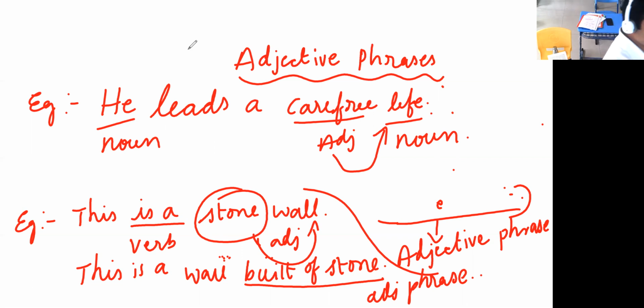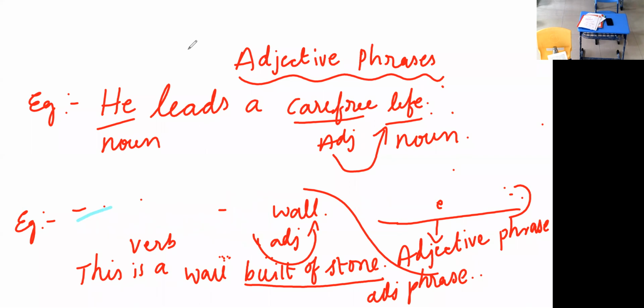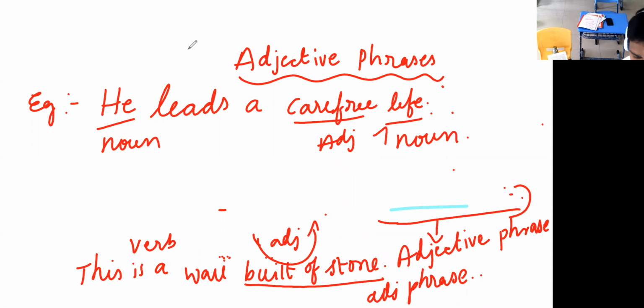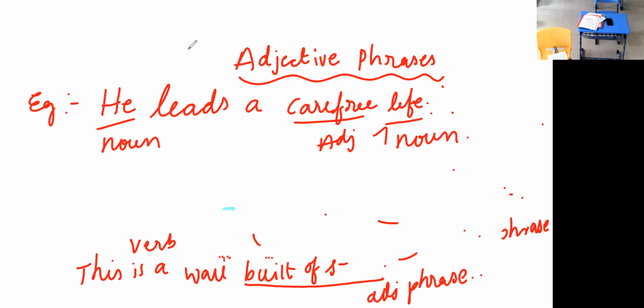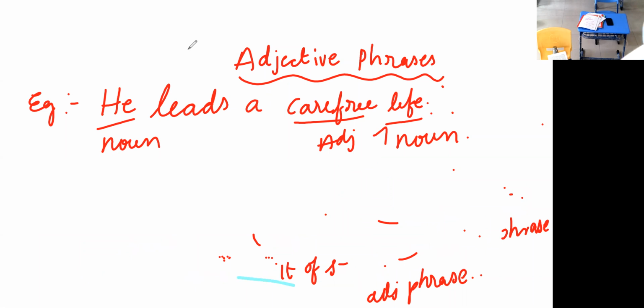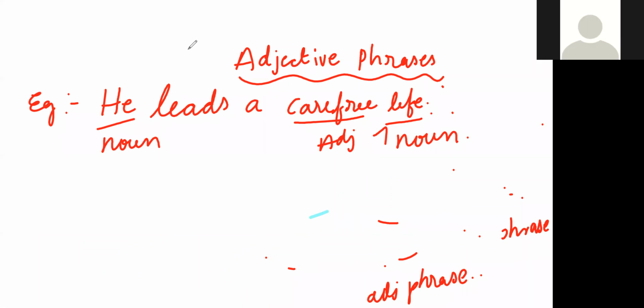Now you have to make an adjective phrase. Do it now. Try. Mahima, how can we make this? Sir, he leads a carefree life.